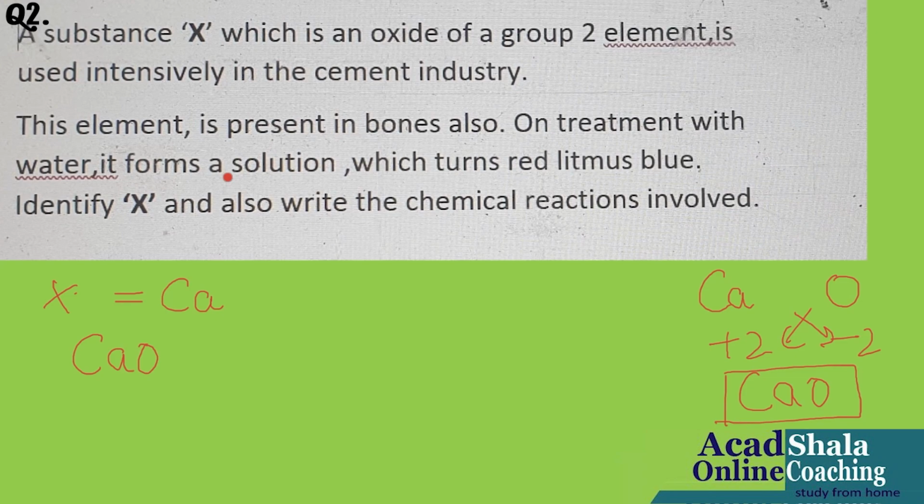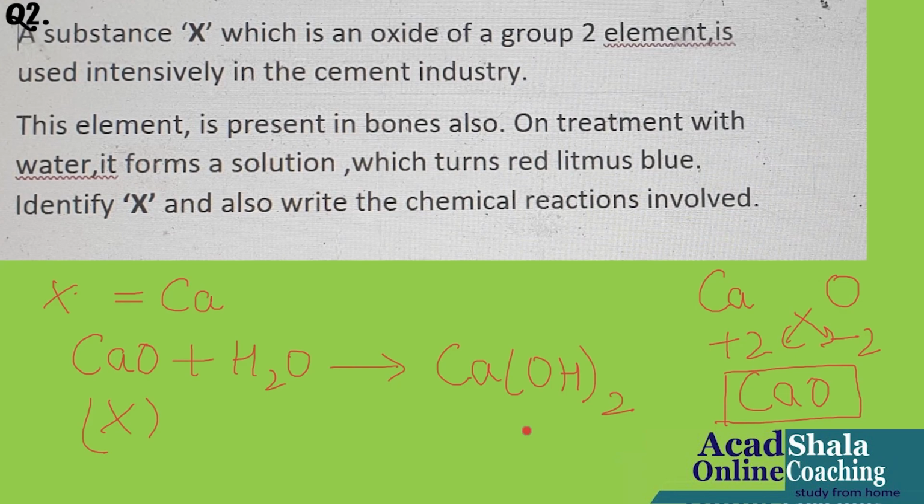That means the oxide which I have come to know, I will react with water and then I will get what, bache? That is calcium hydroxide. And they have asked you to identify X. I have identified X. And also write the chemical reactions involved. I have written the chemical reaction involved. Finished.